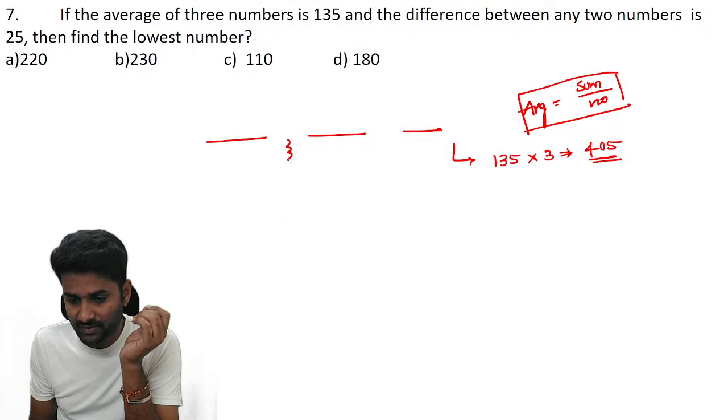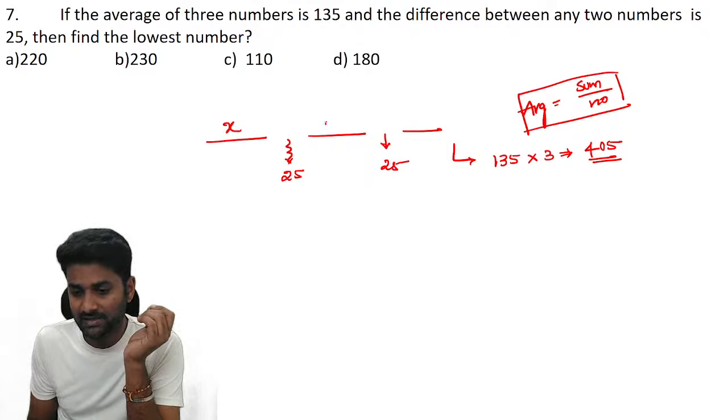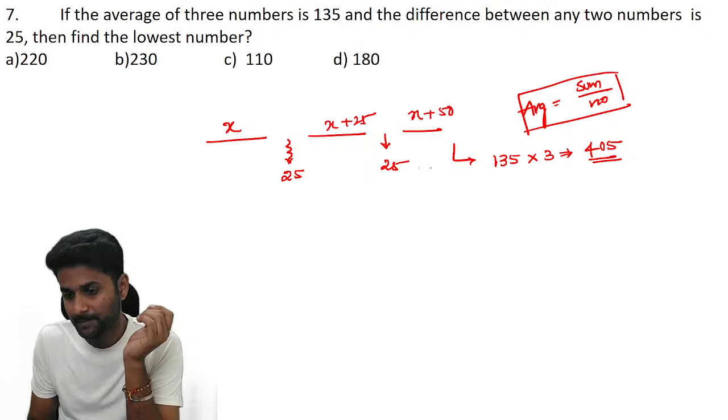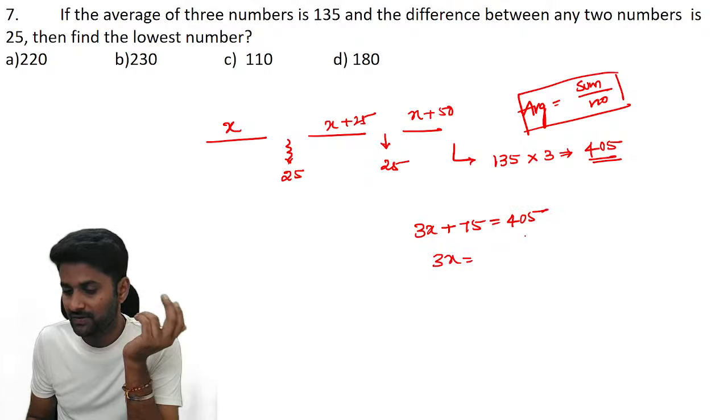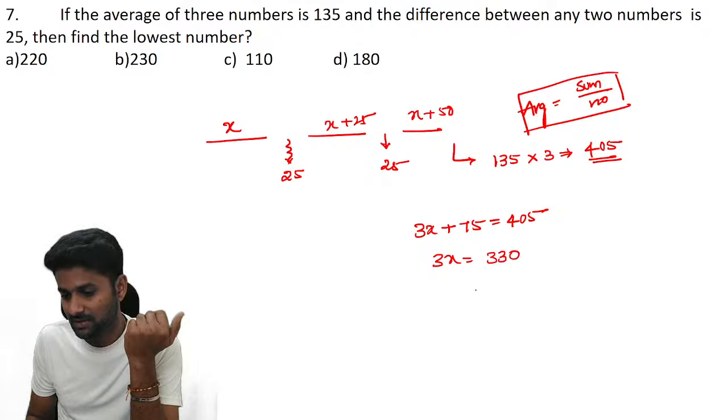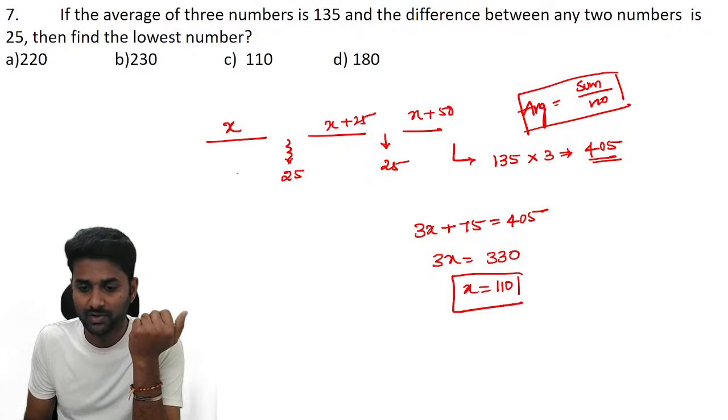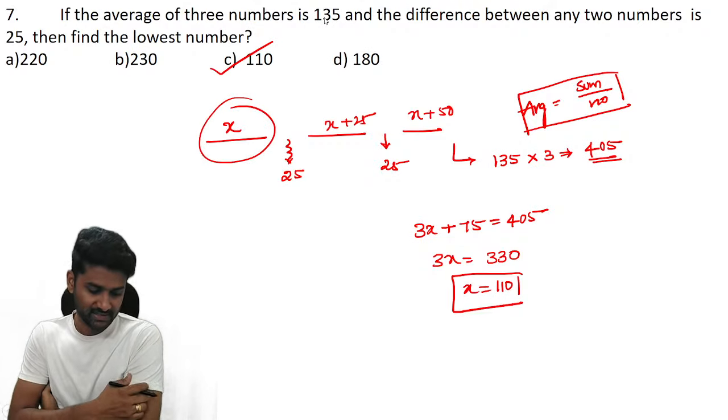See, the difference between any two numbers is 25. Let us take x, so definitely the next is x plus 25 and the next is x plus 50. Now the total value is 3x plus 75 equal to 405. Then 405 minus 75 is 330, so the x value is 110. What is the question? The lowest number. The lowest number is x, so the value is 110, guys.